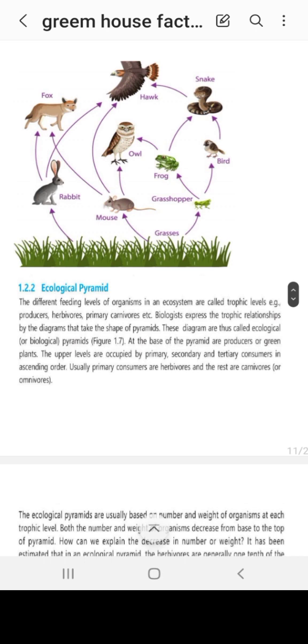Okay, usually primary consumers are herbivores and the rest are the carnivores or the omnivores. In our case, humans are omnivores because we can eat both the greenery, the producers, as well as the other stuff available.